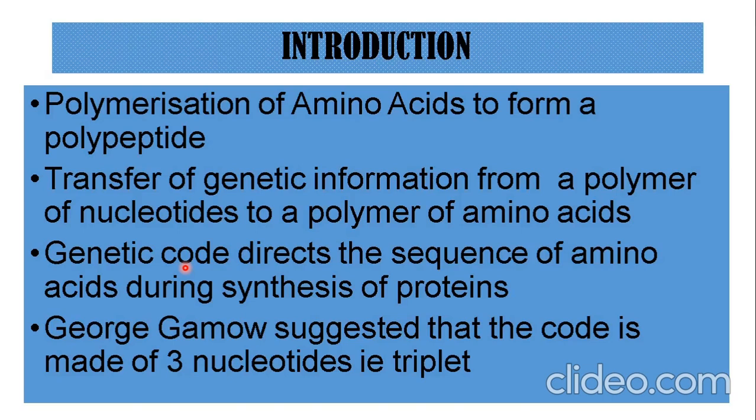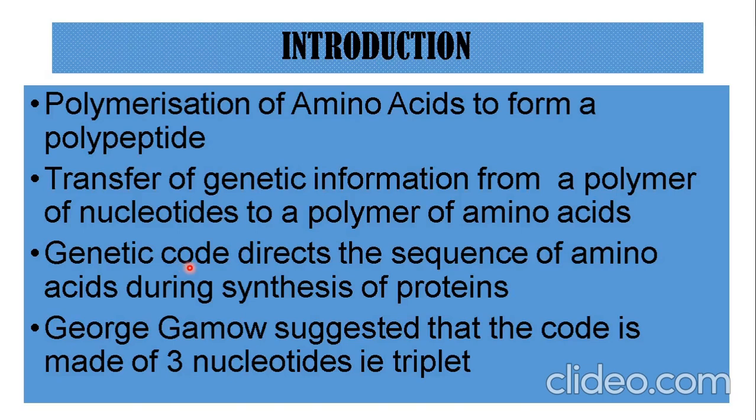Those 4 bases, if they work in sets of 3, give 4 raised to 3, which is 64. So 64 codons are possible when we take the combination of 3 bases per code. That way he suggested that the codons are triplets, made up of 3 nucleotides.